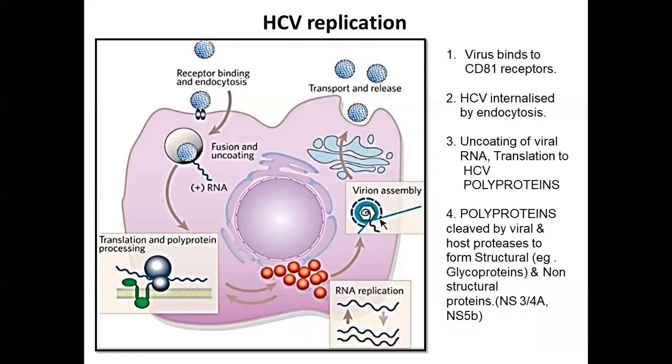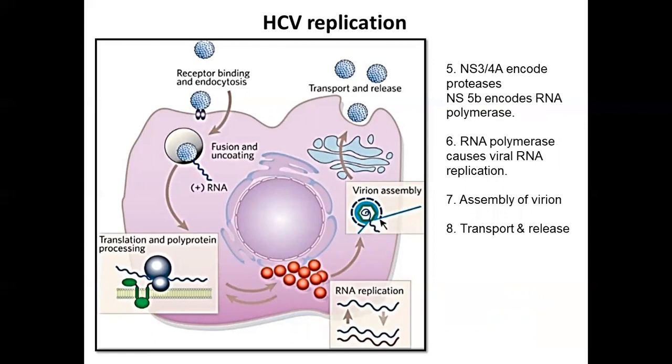Now you have seen the polyprotein being formed and the proteins being cleaved into several structural and non-structural proteins for the viral progeny. Now what happens is that the NS3 or the NS4A, they are proteases, and they can further split the polyproteins to form further structural and non-structural proteins for the new virus.